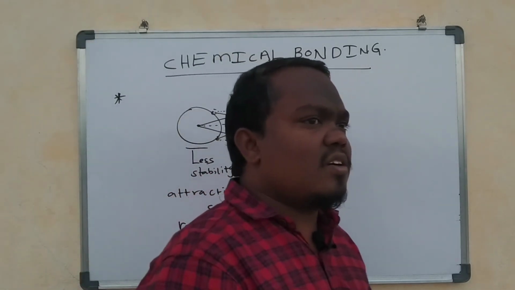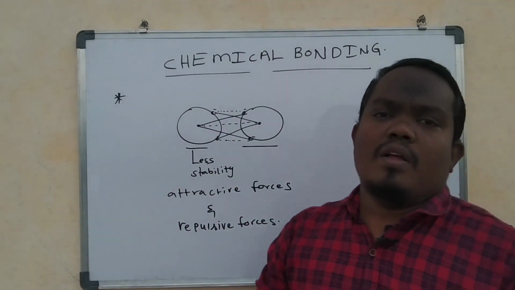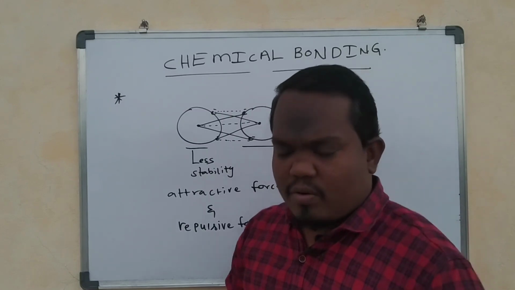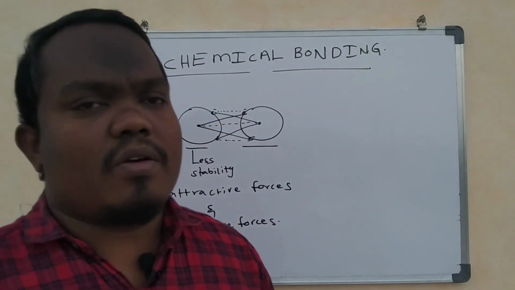When the attractive forces overcome the repulsive forces, we form a bond.